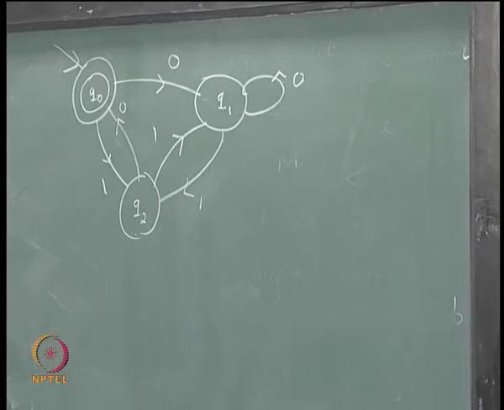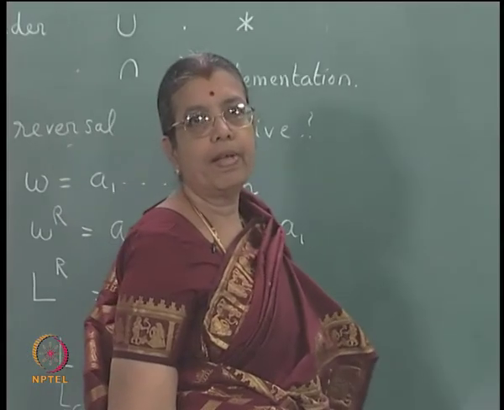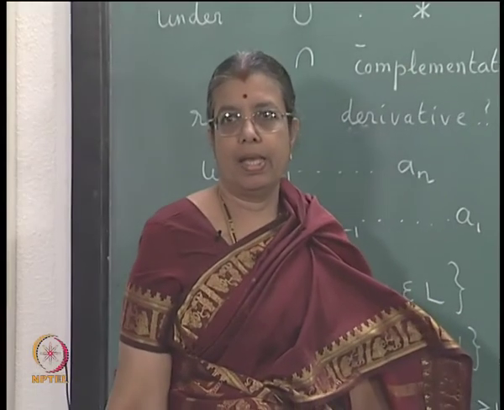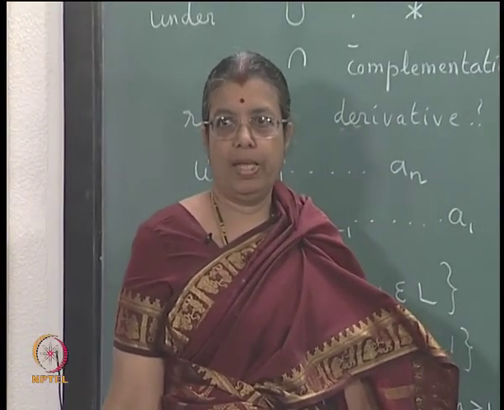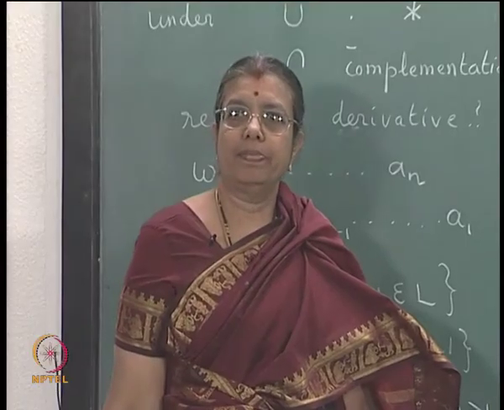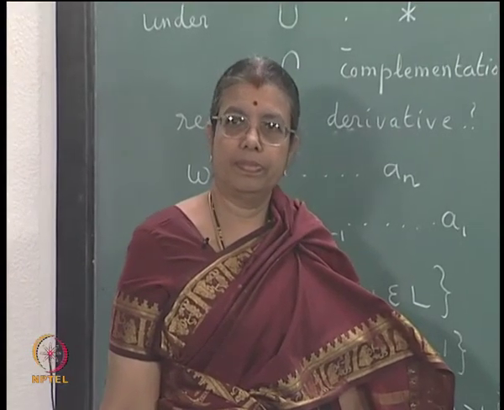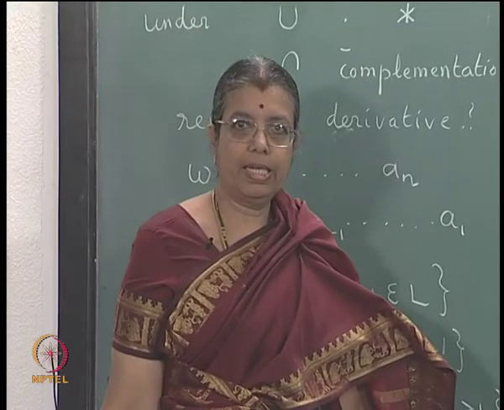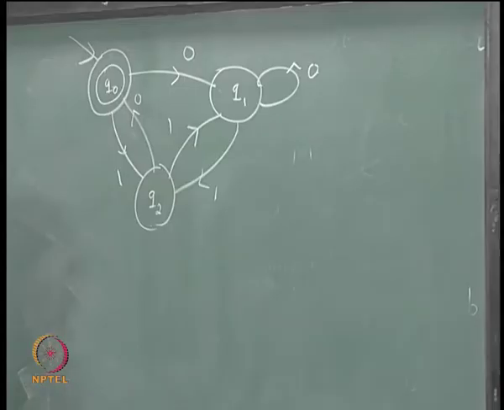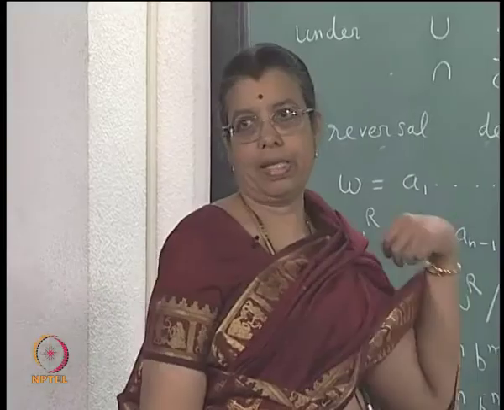Look at this diagram with 3 states. L is a set of strings over 0 and 1 accepted by this FSA. Is this a deterministic FSA? This is deterministic, and this solution works for a deterministic FSA, not for a non-deterministic FSA. That is why you are able to write uniquely the next thing, right.